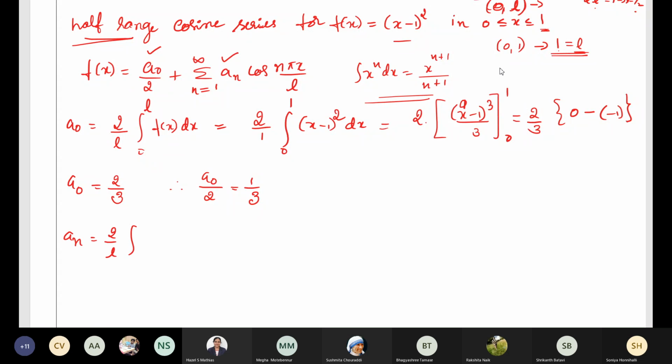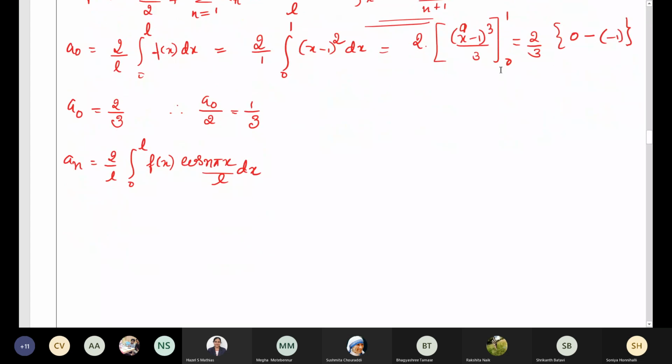Let us find an. It is 2 by L integral 0 to L f of x cos n pi x by L into dx, because it's a question on arbitrary period. So it's 2 by L, 0 to L, f of x cos n pi x by L into dx.